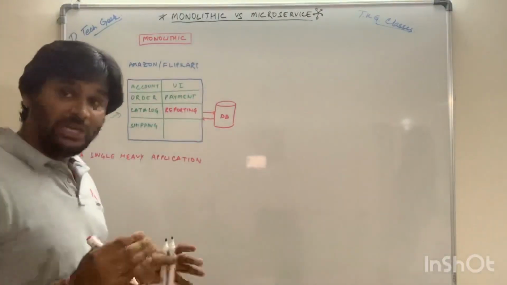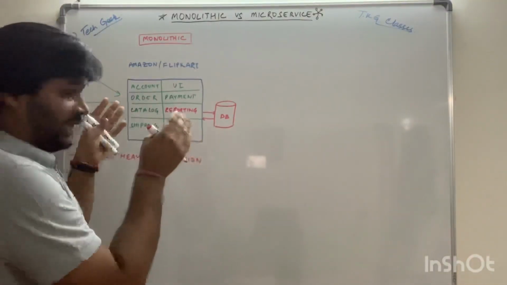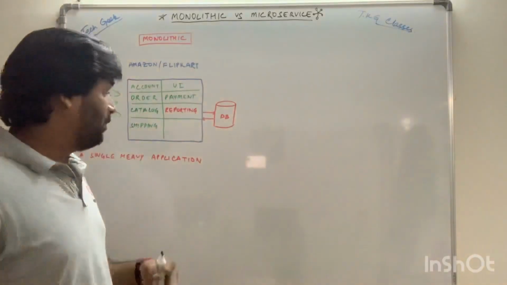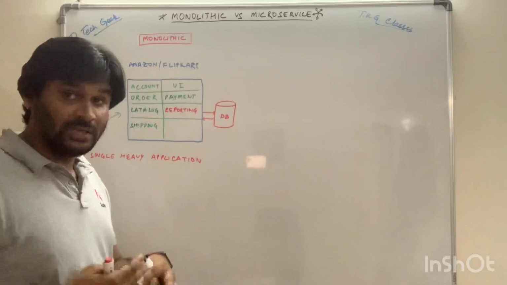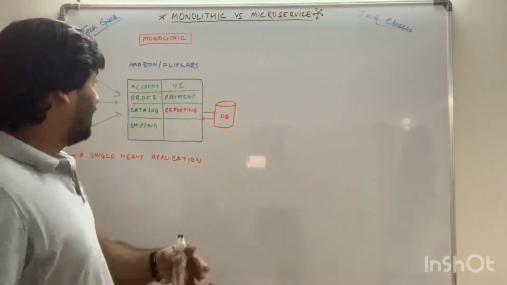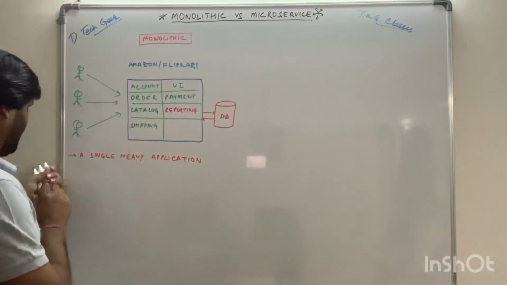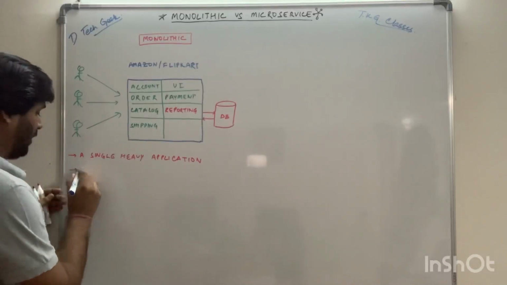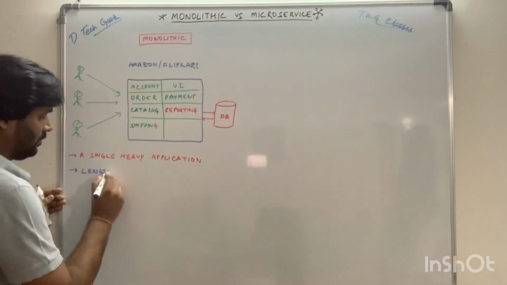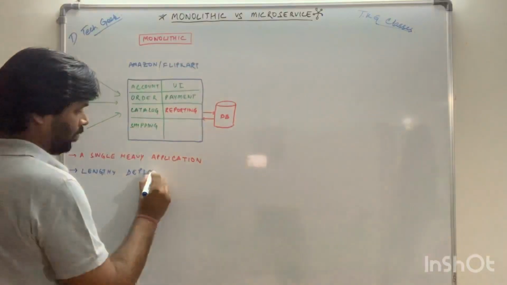what we need to do is redeploy this app. Deployment of this whole app would take some time because we need to run unit tests, then E2E tests, then integration tests, then load tests, kind of that. So it is going to be a lengthy deployment. So what we say, as a part of monolithic architecture, it is going to be a lengthy deployment.